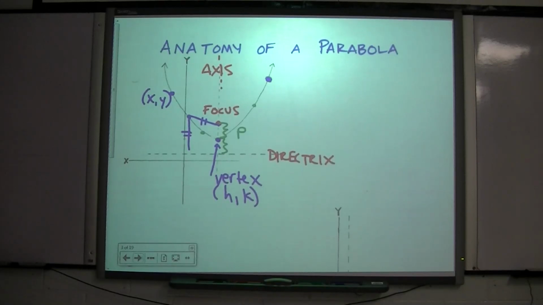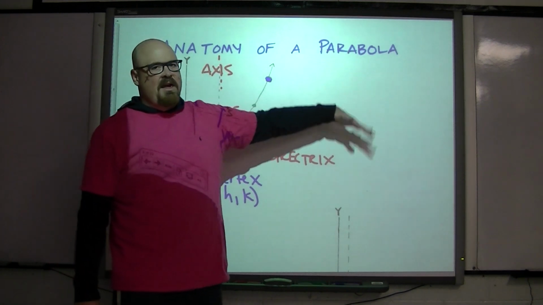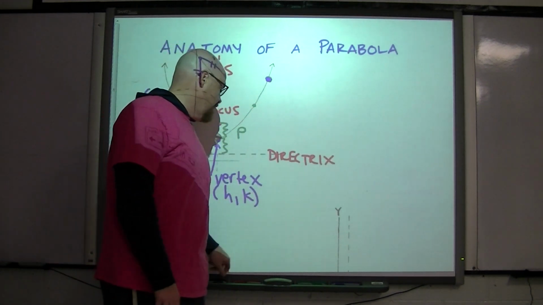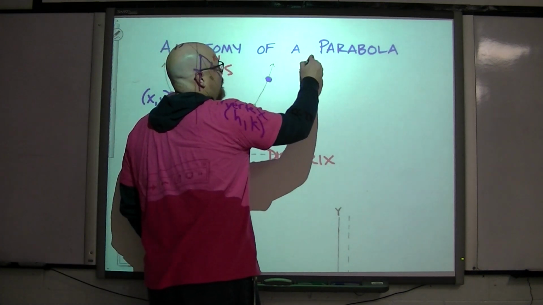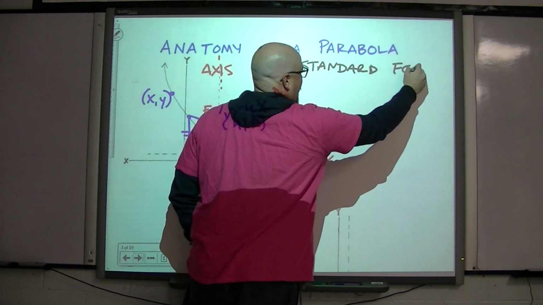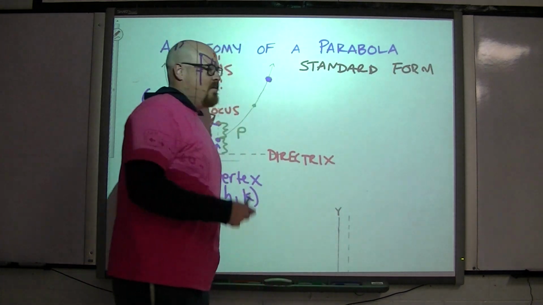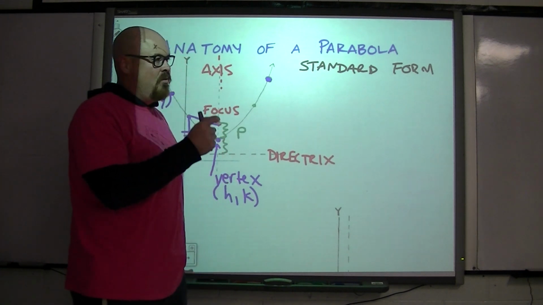Okay, so picking up with where we left off in terms of the anatomy of the parabola, I erased the definition that I had up here before so that we can write down what's called the standard form of a parabola. Okay, the standard form. We've had quite a few of these. Now, it's kind of a play on words a little bit, or we're getting really specific.